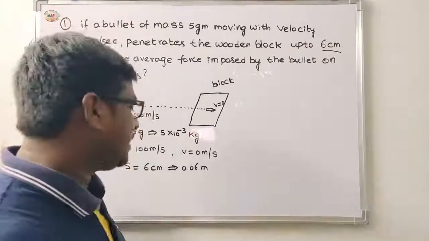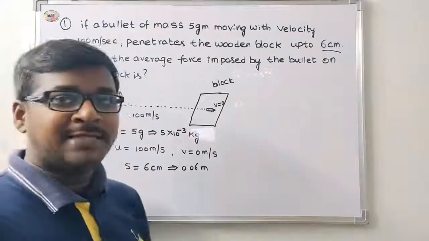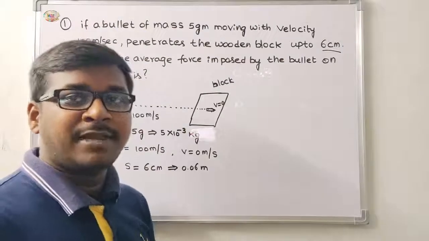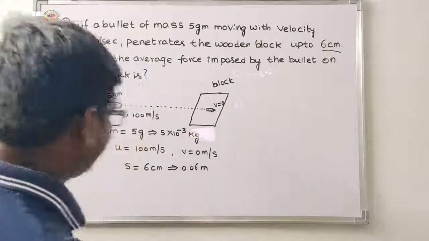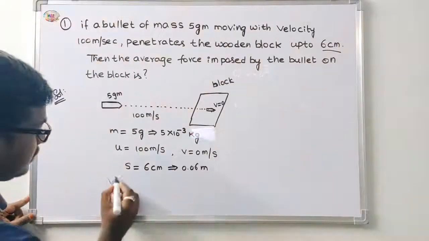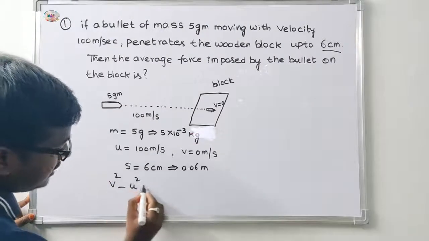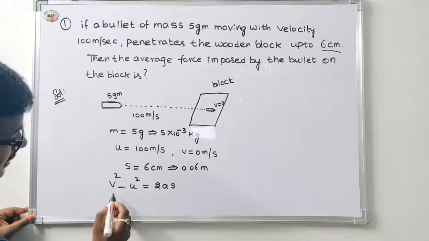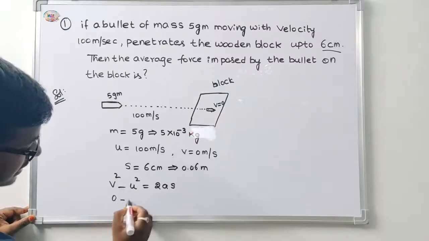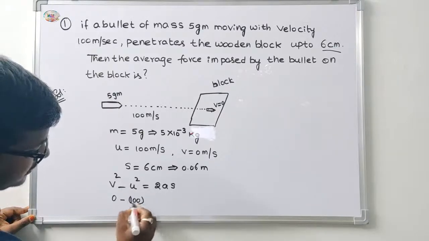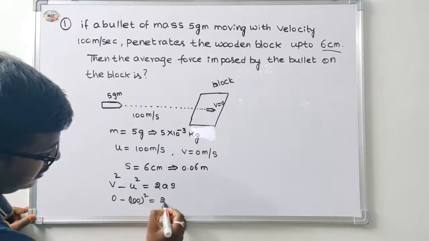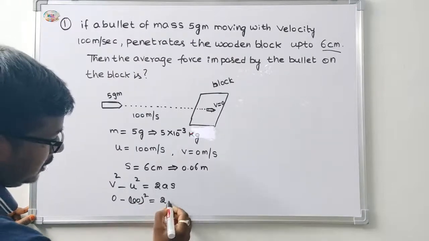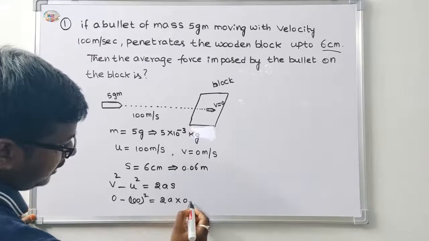By using the kinematics third equation, v square minus u square is equal to 2as. Here v is 0, minus 100 whole square is equal to 2 into a into 0.06.